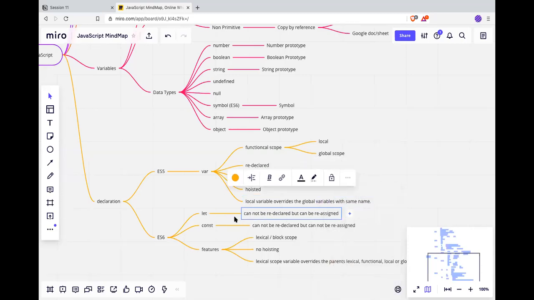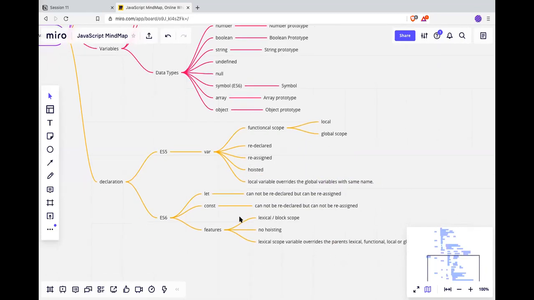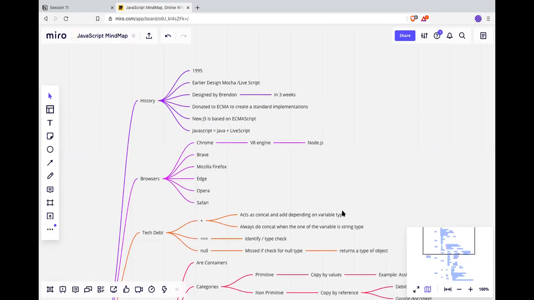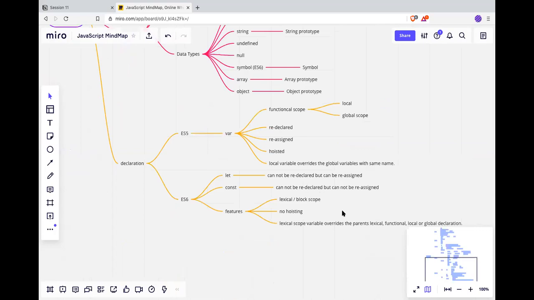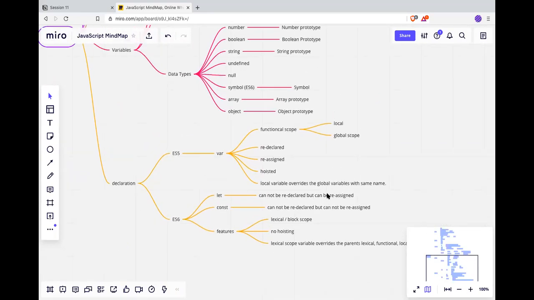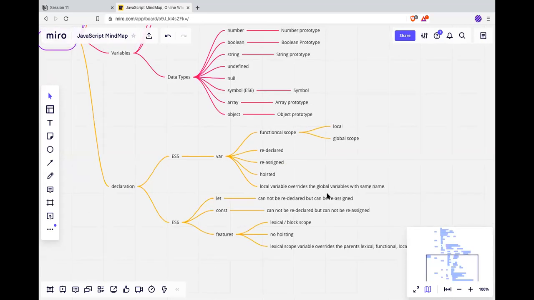All right. So let cannot be redeclared but can be reassigned. Const cannot be redeclared and cannot be reassigned. Features: lexical and block scope, does not get hoisted. Lexical scope variable overrides the parent's lexical scope, parent's functional scope, parent's local scope, and parent's global declaration. Okay. Anything else which I'm missing here? No.